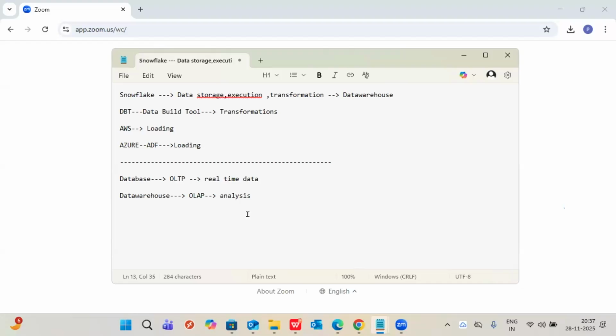For example, Amazon, an e-commerce site. You are purchasing so many products on Amazon, even food you can order through the apps, right? So many things are happening through Amazon. First of all, you will order one product. You will check the review and then order the product. Once you ordered, if the product is good, fine. If not, you will replace it. Again, they will check and a refund or replacement will happen.